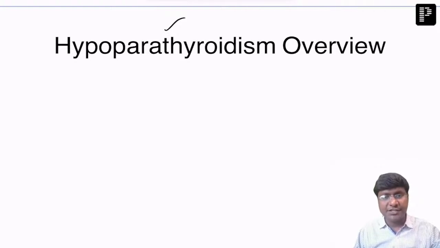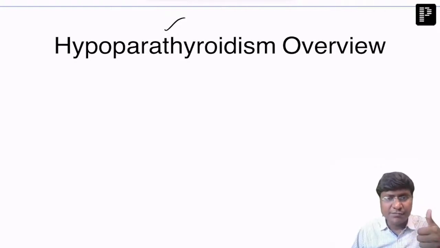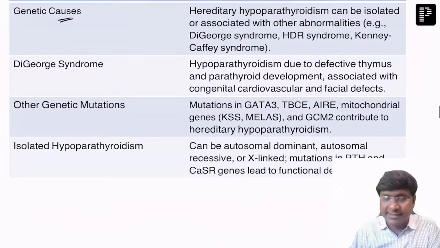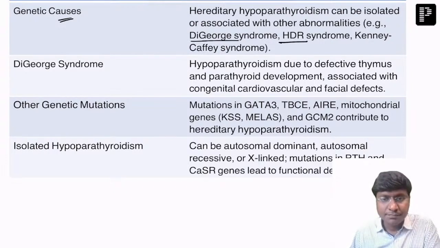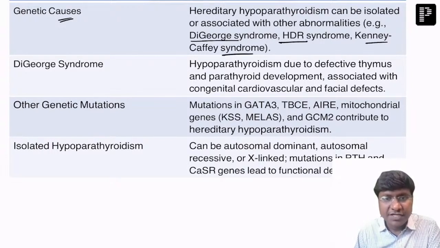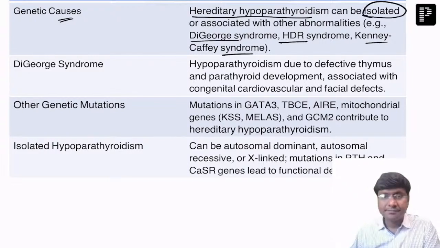Now, what are the etiologies for hypoparathyroidism? We have genetic causes, inherited causes, and also mutations causing hypoparathyroidism. All that let me try to discuss. The genetic causes are associated with abnormalities such as DiGeorge syndrome, HDR syndrome, and Kenny-Caffey syndrome. These are the genetic causes responsible for hereditary hypoparathyroidism, and it can be isolated, right? So isolated hereditary hypoparathyroidism.